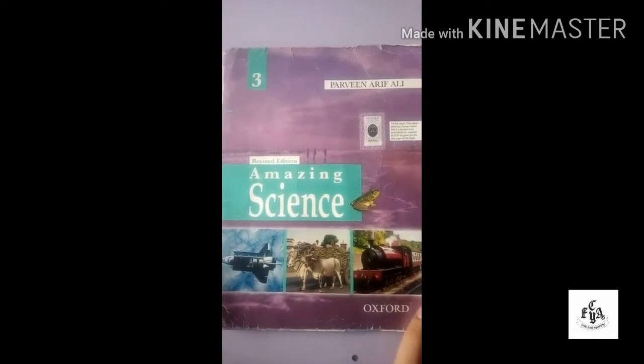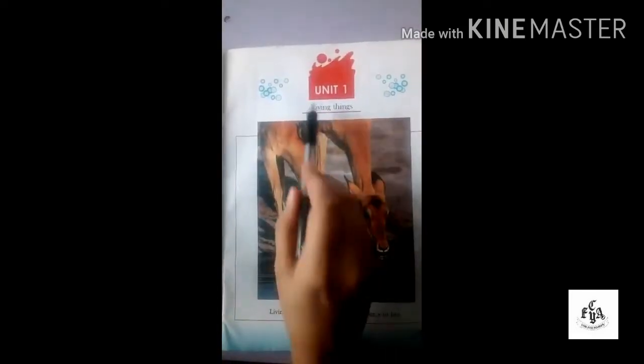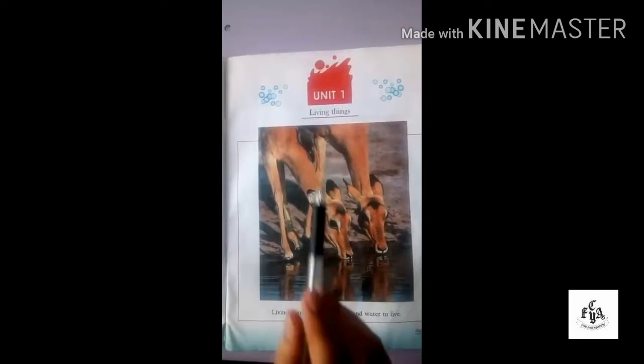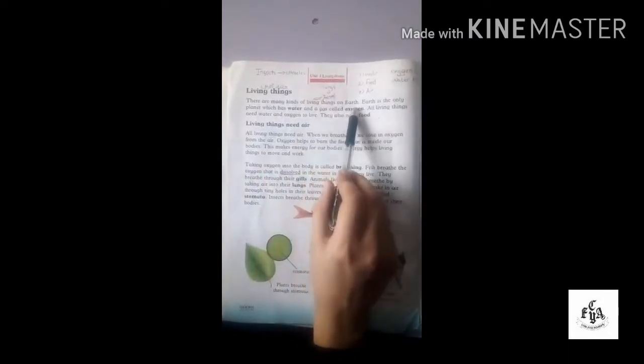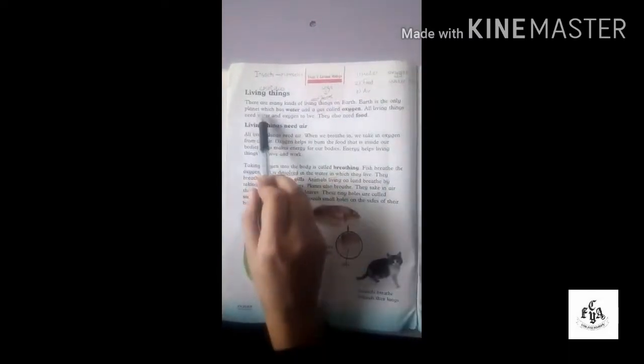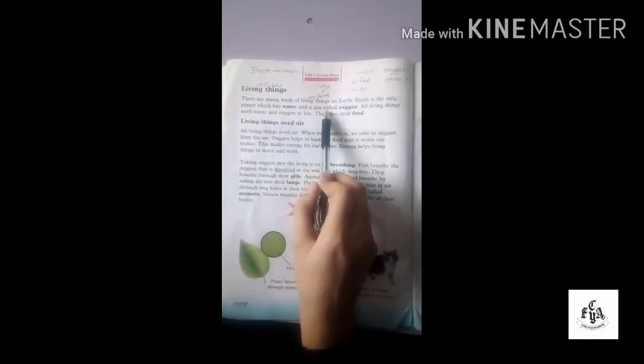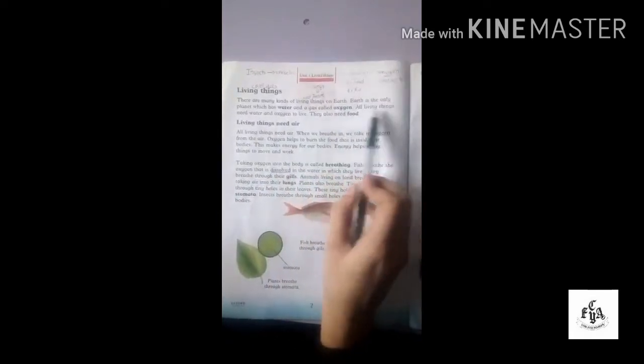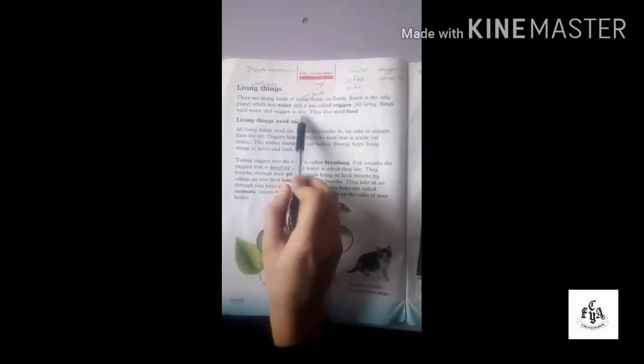Amazing Science of Class 3. Unit number 1, living things. Living things means things that breathe. There are many kinds of living things on Earth. Earth is the only planet which has water and a gas called oxygen. All living things need water and oxygen to live.